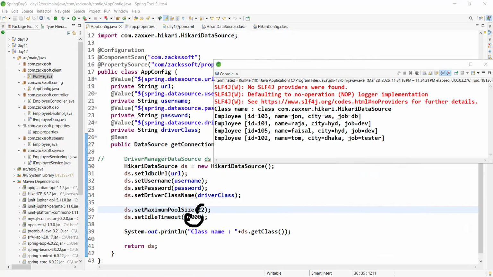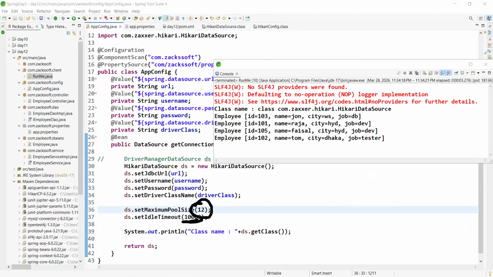This is in milliseconds only. So after 10,000 milliseconds, consider we are using 12 connection objects in the connection pool, 1, 2, 3, okay, 12. So after 10,000 milliseconds, will all 12 connections be removed or not? Yes or no, boss?